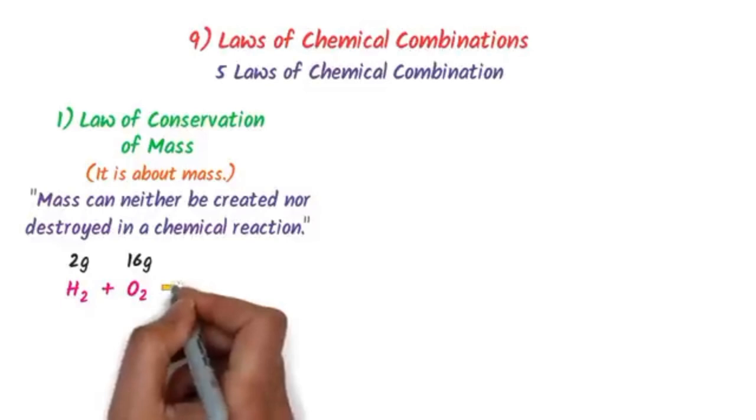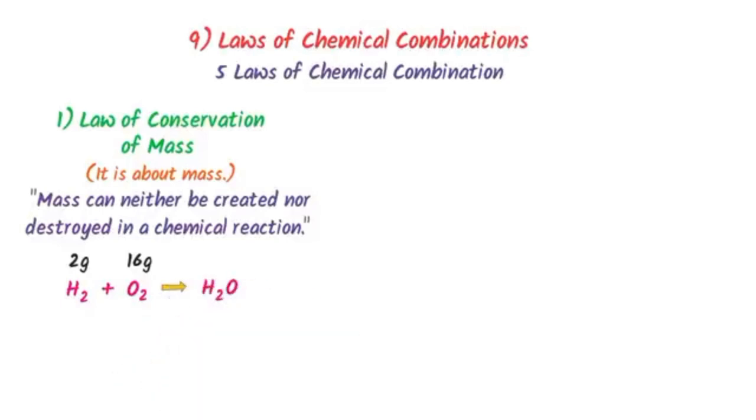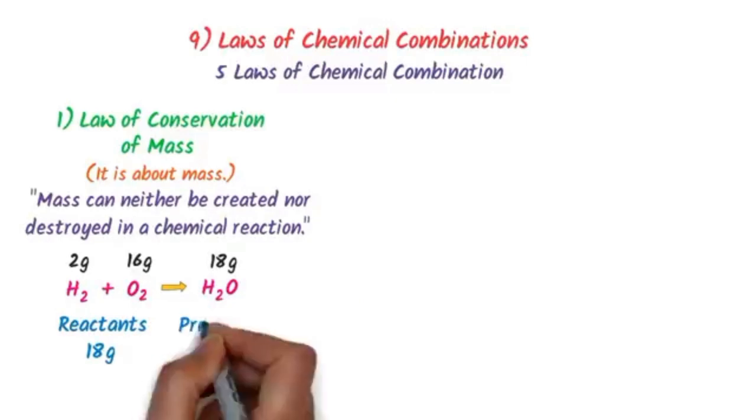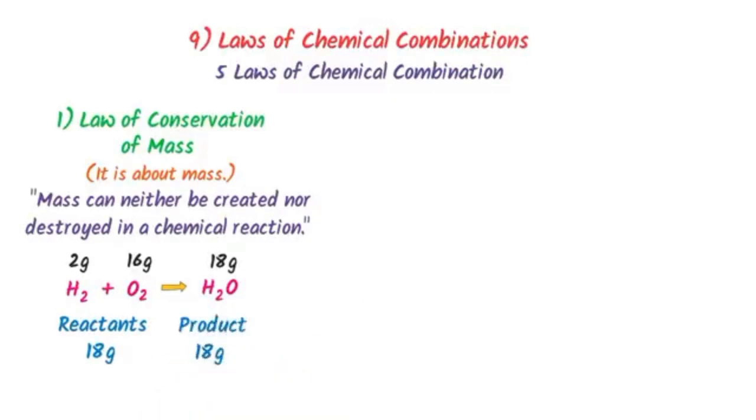When they both react together, they form water. Now, if we measure the mass of the water, it would also be 18 grams. So we say that the mass of the reactants is 18 grams and the mass of the product is also 18 grams. Thus, they both are equal. That's why we say that mass can neither be created nor destroyed in any chemical reaction.